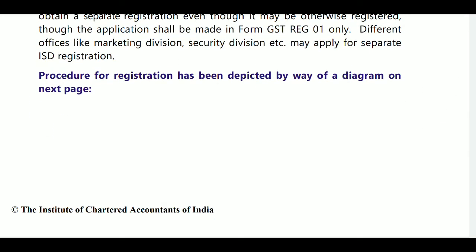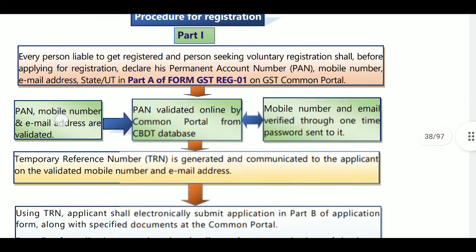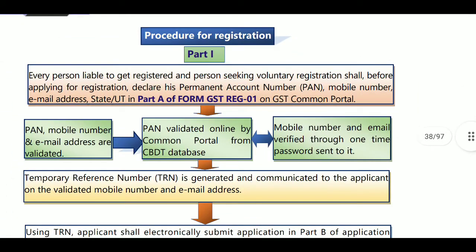The procedure for registration has been depicted by the diagram. What is the procedure for getting registration? You are a person liable to get registered, or a person seeking voluntary registration. So as per section 22 or 24, you are required to register, or you are going for voluntary registration.